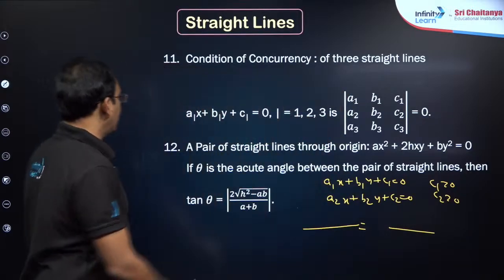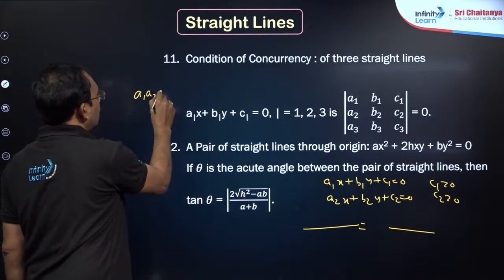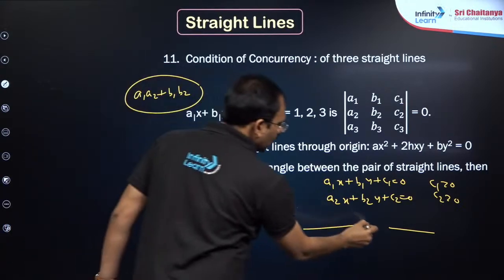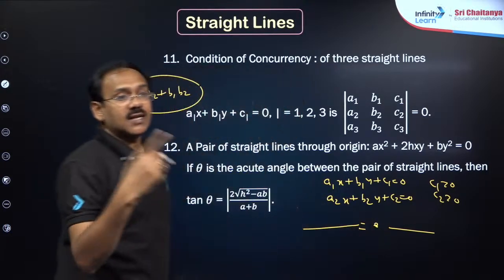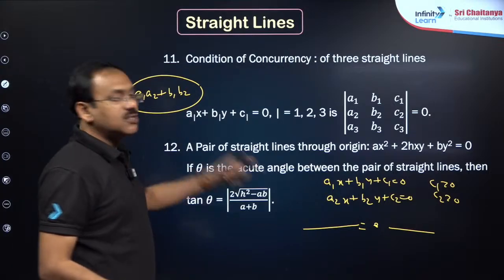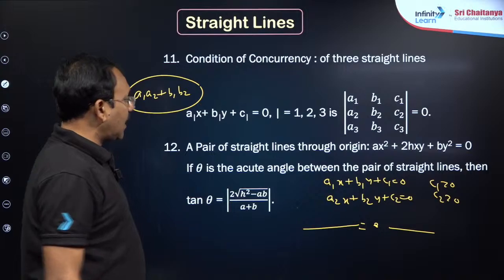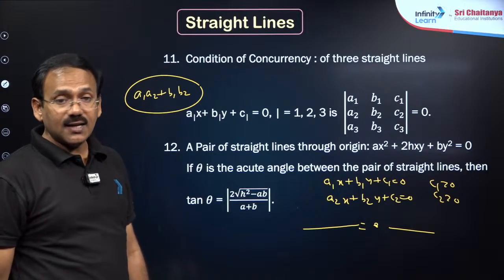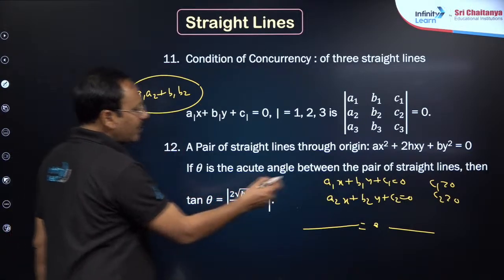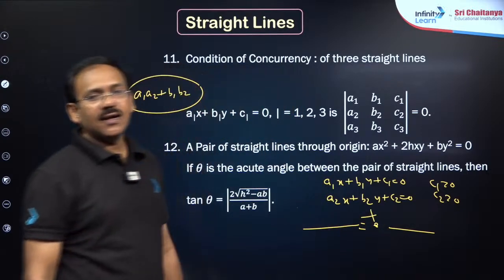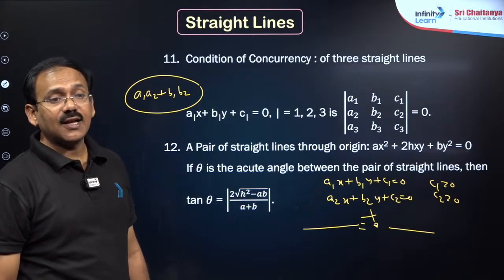So you just compute a1 a2 plus b1 b2. Whatever sign you get, if you write the same sign, you will get the obtuse angle bisector. Opposite sign, you will get the acute angle bisector, dear students. That is one point. And for the angular bisector containing the origin, simply maintain c1 c2 positive and write plus, and you will get the angular bisector containing the origin.